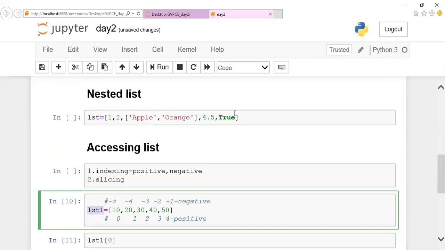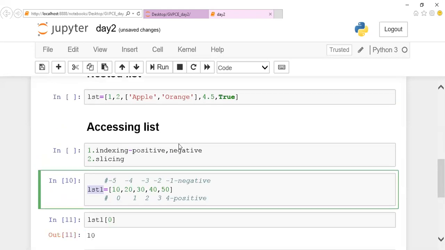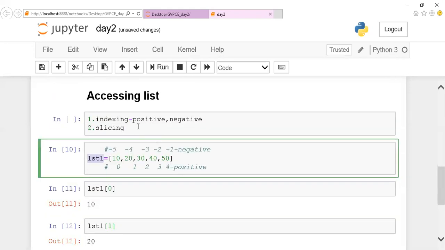Guys, those who want me to repeat this particular nested list, just give me a second. We'll complete this accessing, then we can go to the previous one. Please wait for a few minutes.